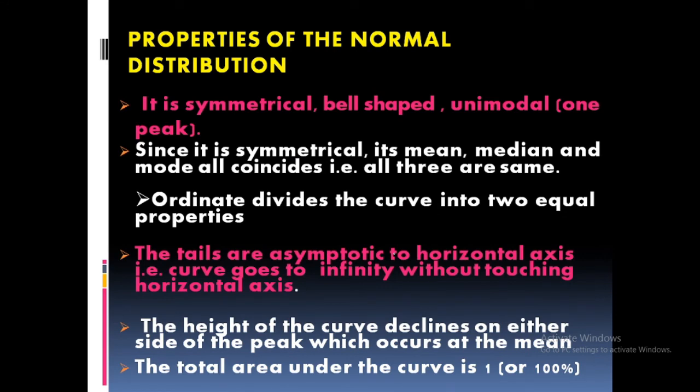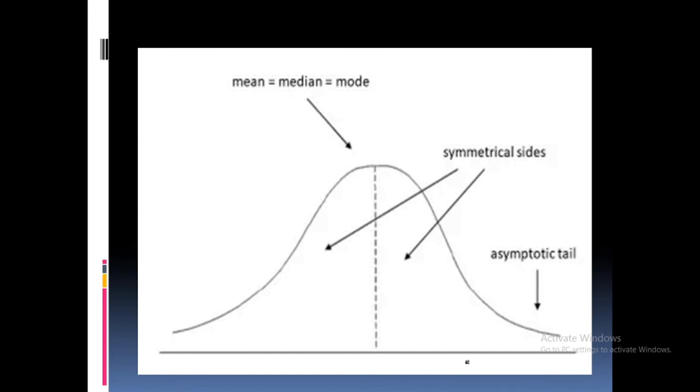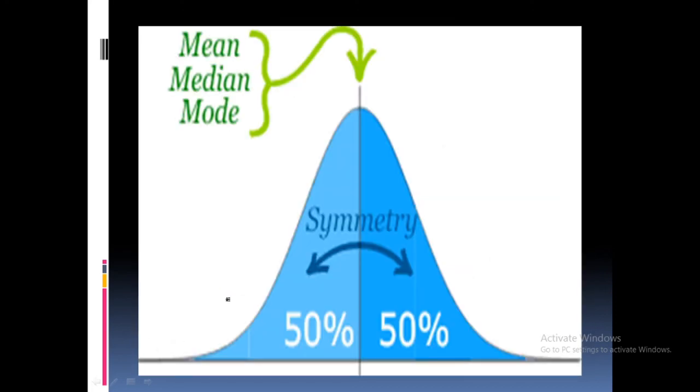The tails are asymptotic. Now, the height of the curve declines on either side of the peak. I already told you that. Then the total area under the curve is considered as 1, that is 100%. So I hope you understood those features. The normal distribution curve is a bell-shaped curve, symmetrical, unimodal, with a single mode and one peak. Mean, median, mode have the same value, the ordinate divides it into two equal halves, and the tails are asymptotic, going on to infinity. Clear? Okay. Now let us move on to the next feature.